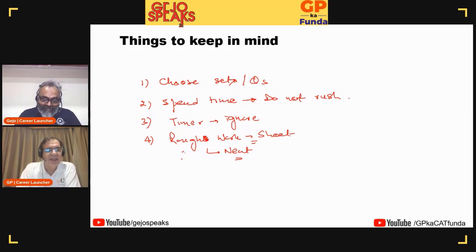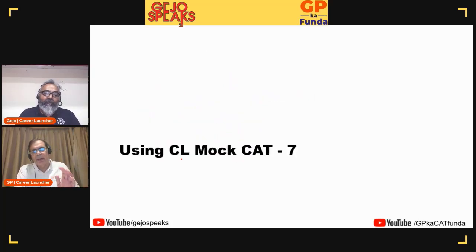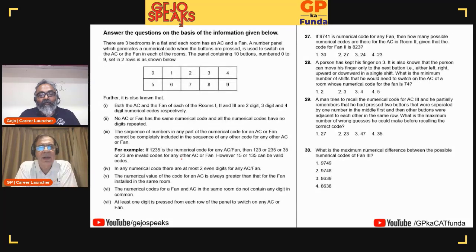Okay, so let's move to the mock CAT 7 paper. And Jijo, what I will do is go through each of these sets. I will give my feeling as to why I would want to do it or not want to do it, what I find easy or difficult in this, and why I should be doing it or not doing it. That is going to be my logic, which will work for me.